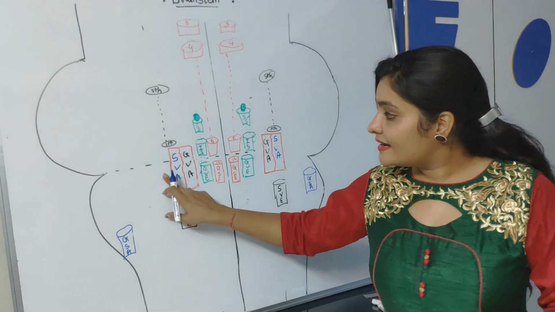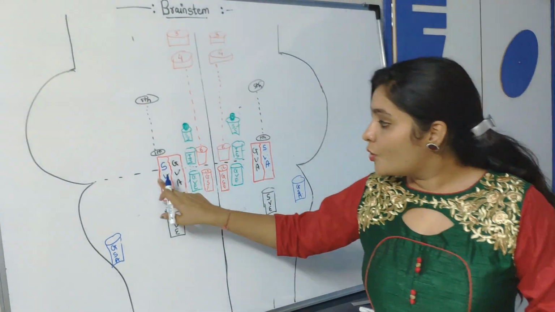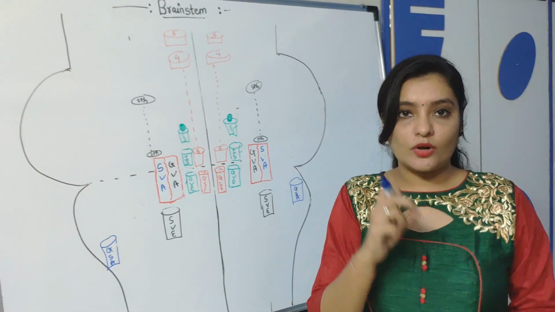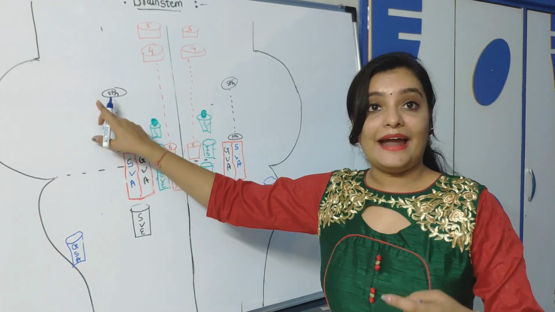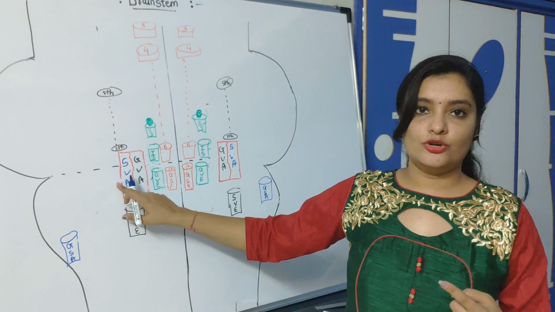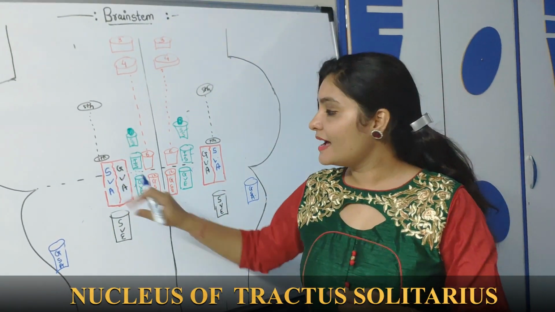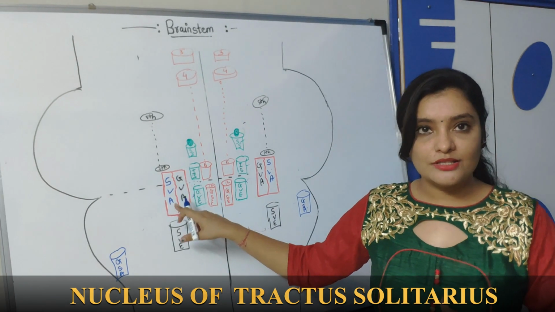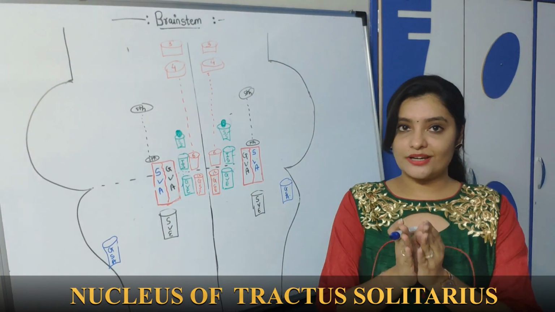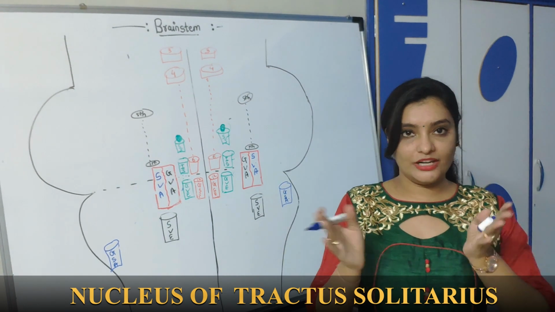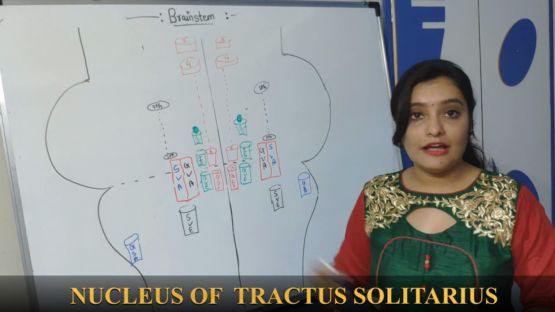Because there is one solitary fiber tract going from this nuclei and coming back to this nuclei, and this tract is the solitary tract. That is why the name given to this nuclei is tractus solitarius nuclei, and this nuclei is having two parts, the general visceral afferent and the special visceral afferent.